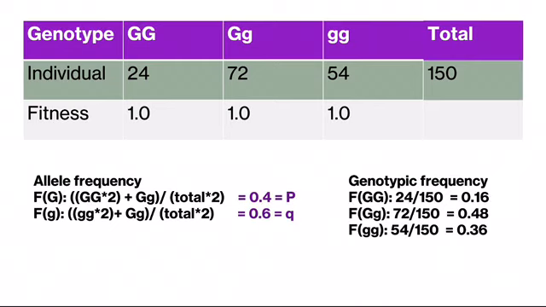First, we would have to establish the variables. The letter P represents the frequency of dominant alleles, capital G, in the population. We would calculate the frequency by multiplying the amount of turquoise-eyed cats by 2, since 2 dominant alleles are present. Then we would add that number to the amount of cats that have yellow eyes. Next, we would divide that number by the total number of alleles, which can be found by multiplying the total population by 2. Doing this math, we would get 0.4 as the frequency for dominant alleles.